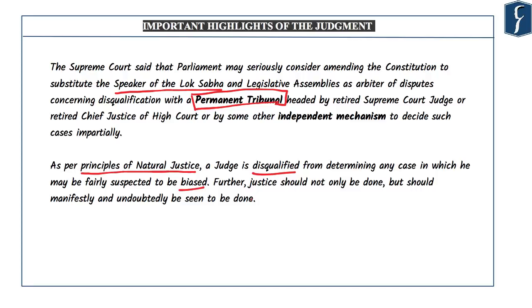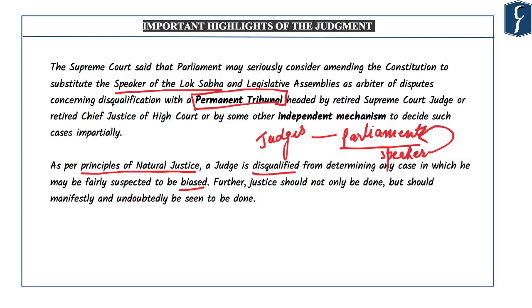If you see, judges are not removed by judges. Judges are removed by Parliament. And how are parliamentarians being removed? Parliamentarians are being removed by the Speaker or a Chairman, but the Speaker himself is a member of Parliament. So this is against the principle of natural justice. The parliamentarians must be removed by an independent permanent tribunal.